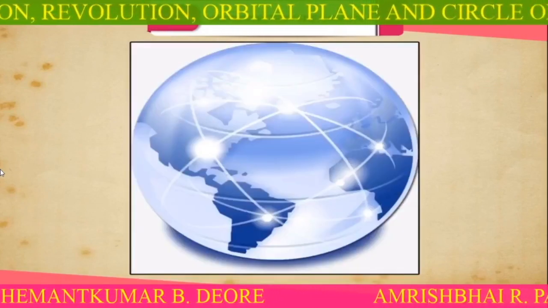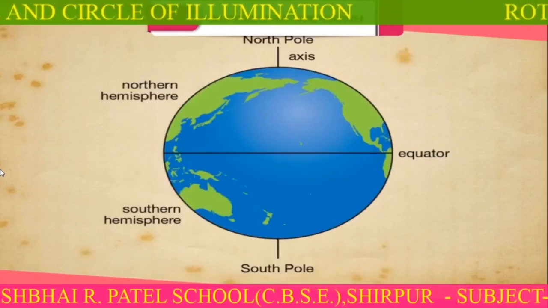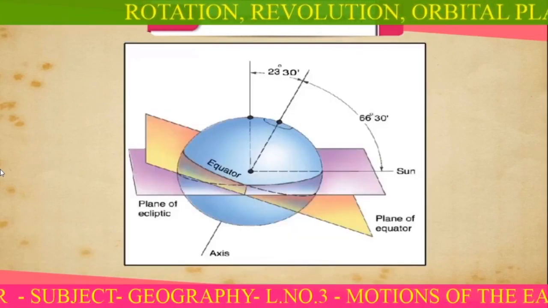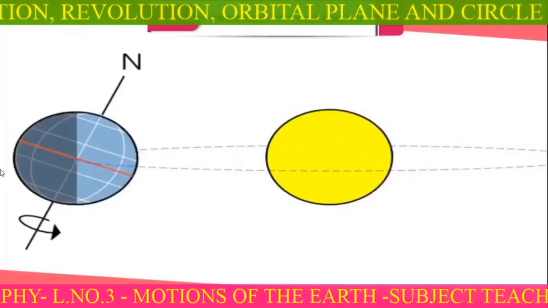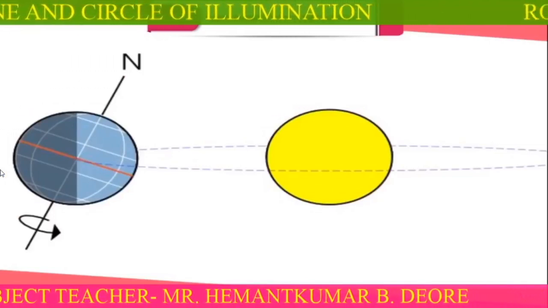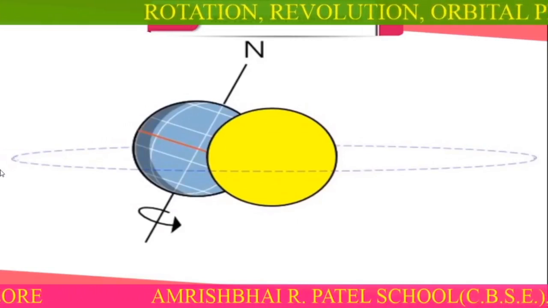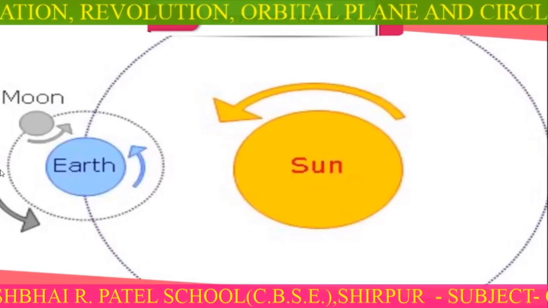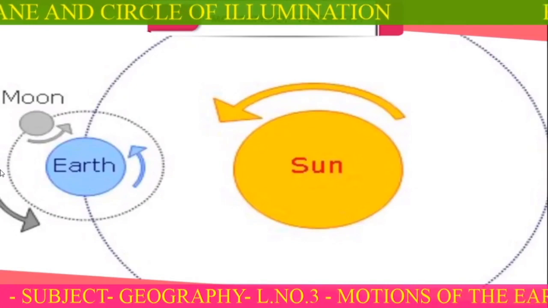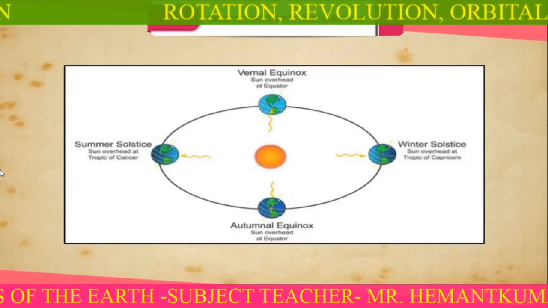The axis of the Earth is an imaginary line which makes an angle of 66.5 degrees with its orbital plane. The plane formed by the orbit is known as the orbital plane. Rotation divides the Earth into a lighted half and a dark half. The circle that separates the dark part from the lighted part is known as the circle of illumination. So, we have day as the lighted part and night as the dark part on the Earth. They follow each other in all parts of the Earth.